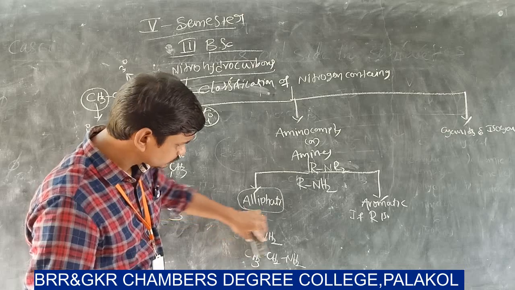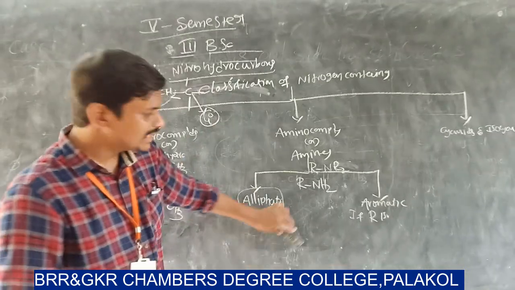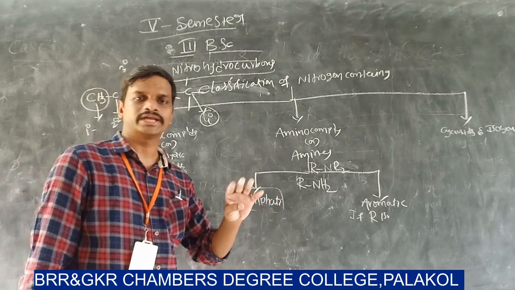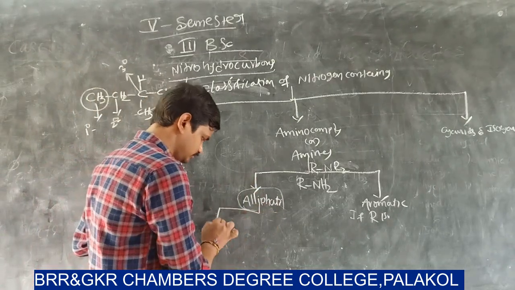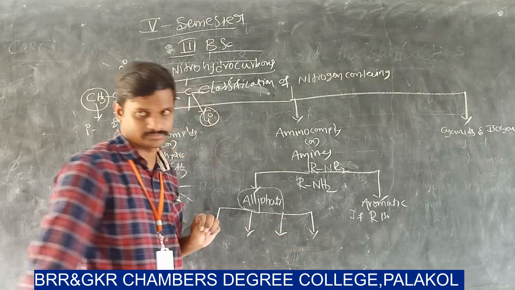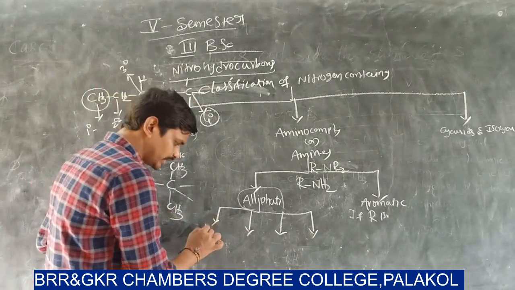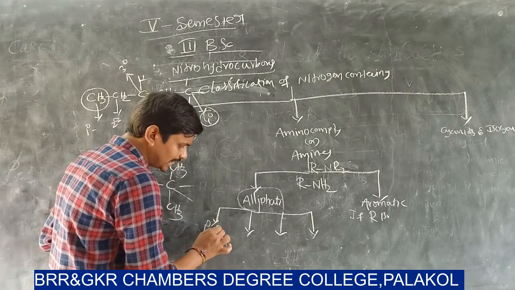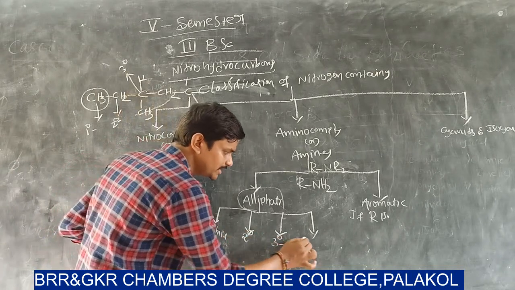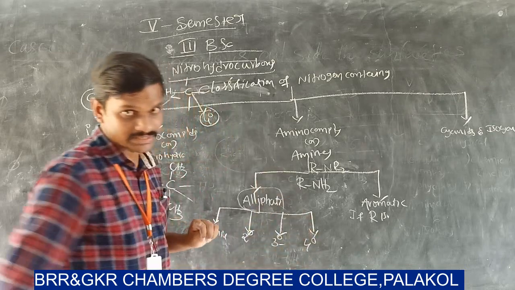Again, aliphatic amines are classified into 4 types: primary aliphatic amine, secondary amines, tertiary amines and quaternary amines.